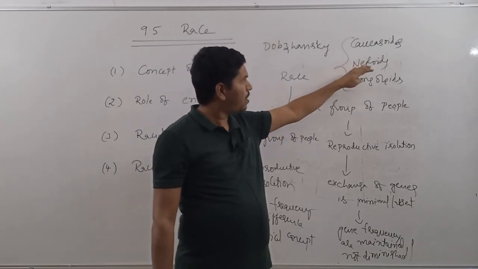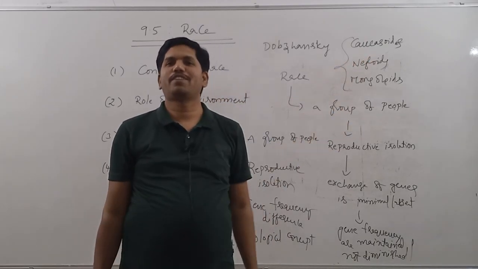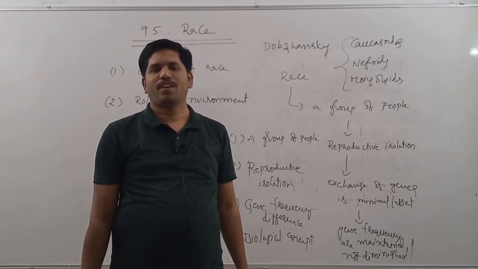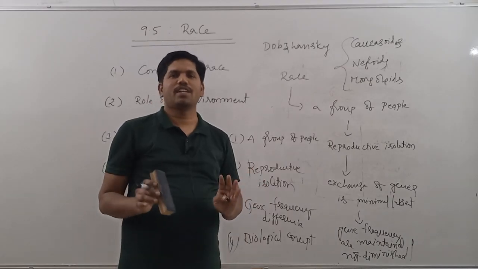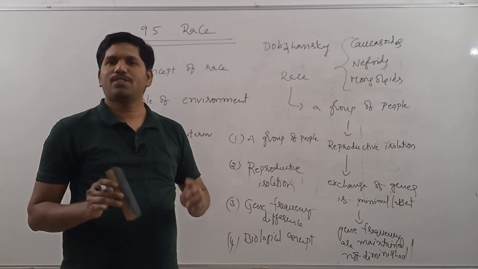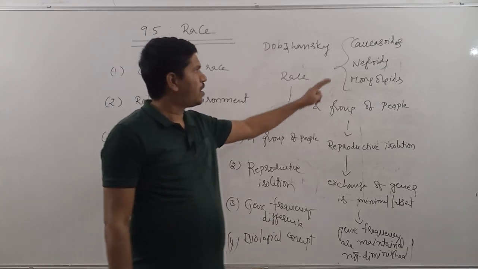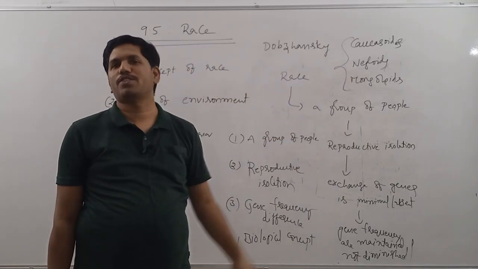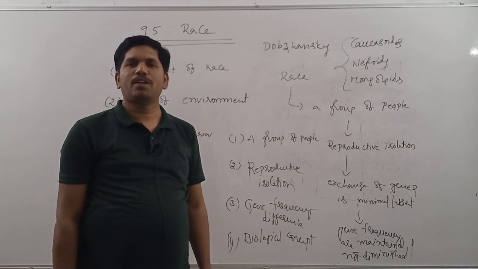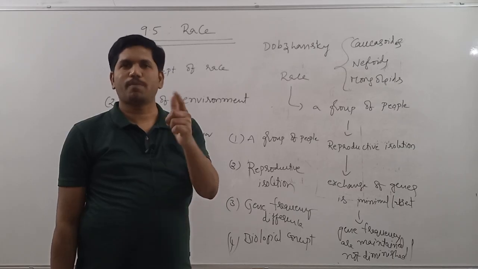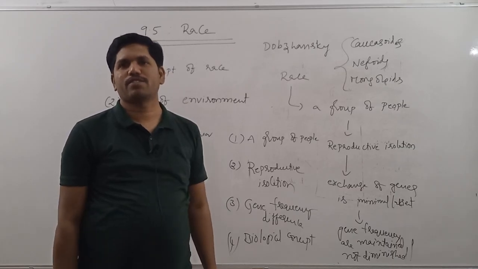Actually, in the so-called Negroids also, again there are a number of variations. So it is not a fixed concept. Based on a set of physical characteristics, we are going to term a particular group of people as one race. Broadly, all the people are divided into three races, but there are many micro races also. Why? Because local environments influence the development of a particular set of physical characteristics.